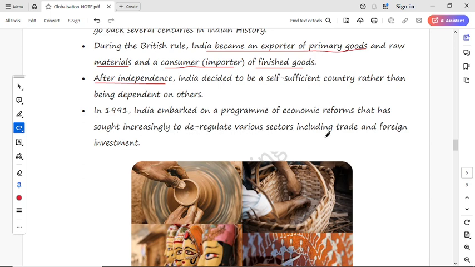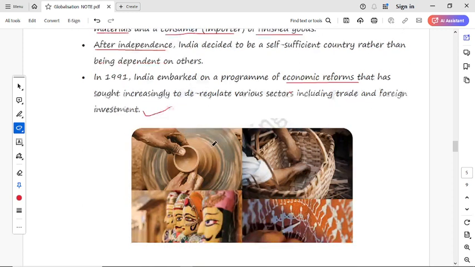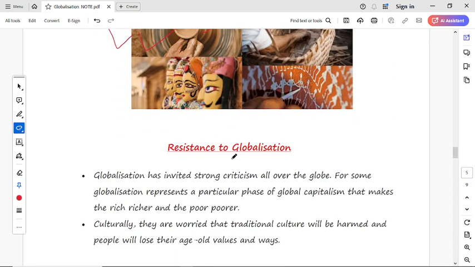In 1991, India embarked on a program of economic reform that has sought increasingly to deregulate various sectors, including trade and foreign investment. It was related to reducing restrictions on foreign investment and to trade increasing their own products. This is an example we have taken from India. It is manufactured by local people, but at the present time the same thing is popularized on the global level.